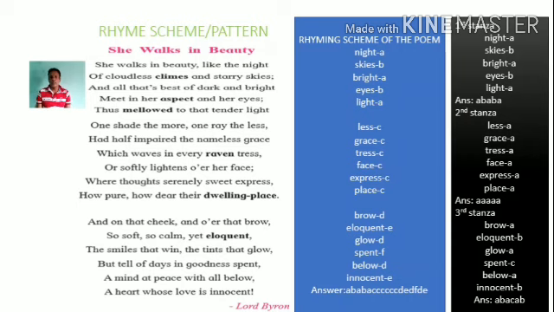Now let's go further. Lace, grace, trace, face, express, and place. All these words are the rhyming words. Now less is the next word, and less is a different word from night, skies, bright, eyes, and light. That's why we must use the next letter after B, and that is C. And less rhymes with all other words, that is grace, trace, face, express, place. So we must use the same letter for all these words, and that is C.